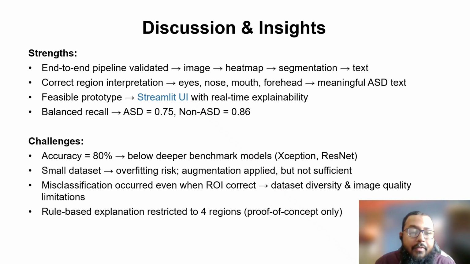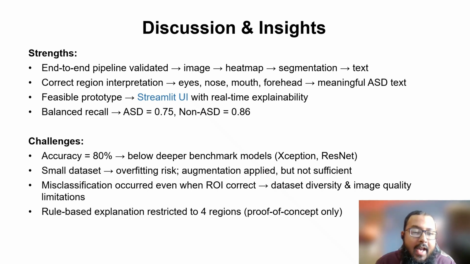But there is a challenge because the accuracy is 80%, which is below benchmark models. In XceptionNet and ResNet the accuracy is more than 95%, but the reason is that the dataset is really small, and our goal is to show the explainability of the model first.